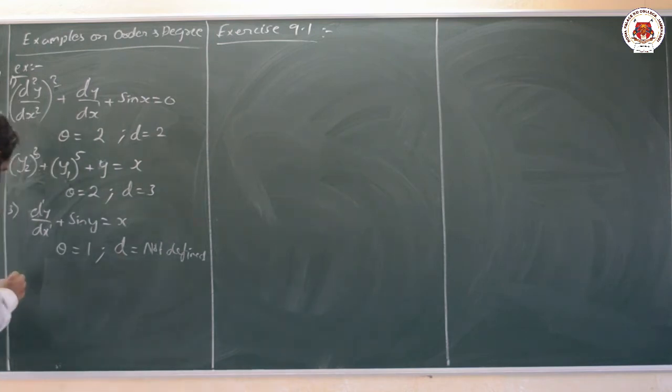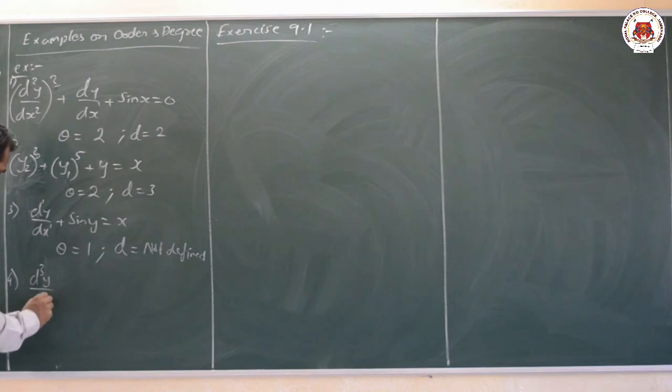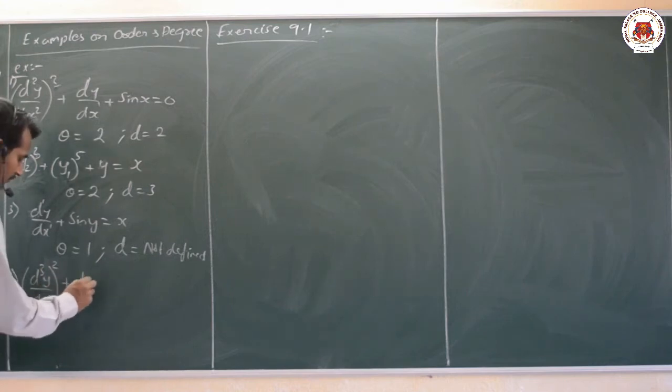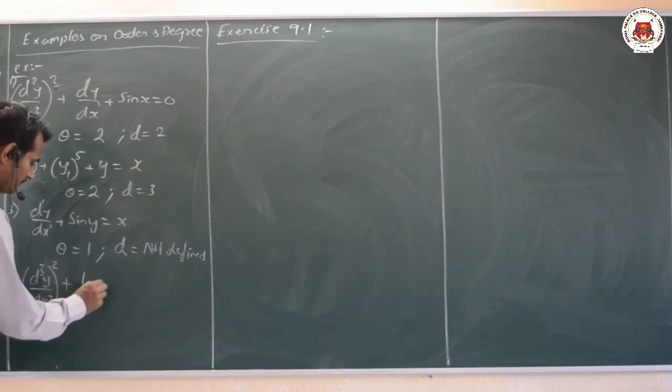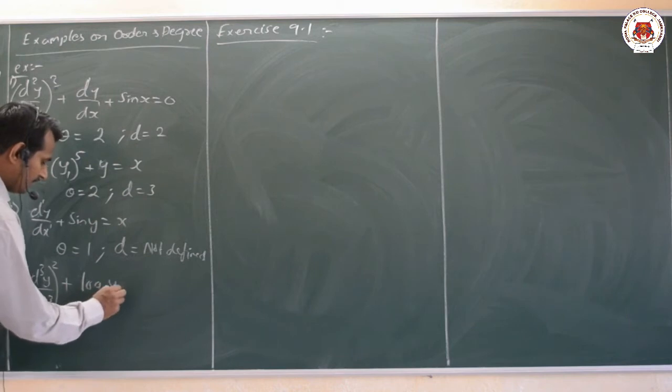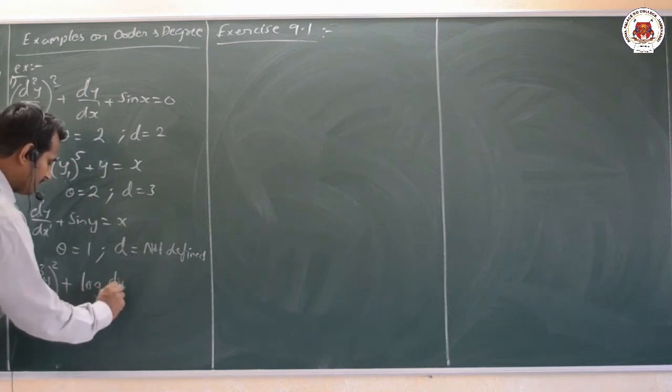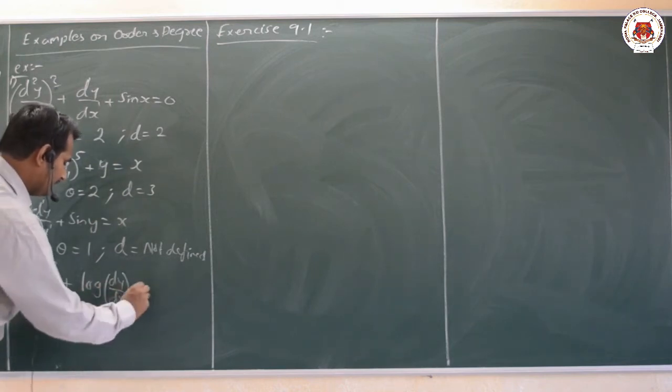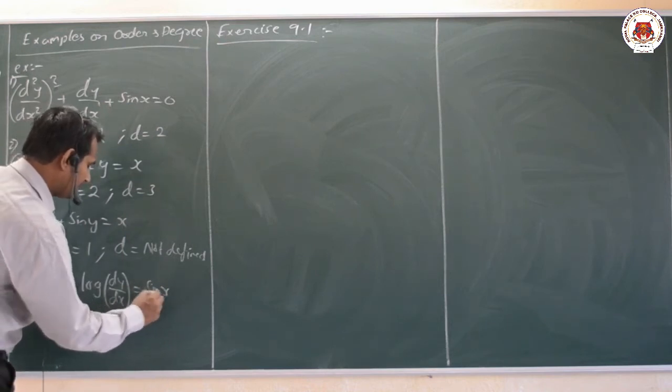Now similarly you can take the fourth one, that is nothing but here d cube y by dx cube, or y3 I can write, whole to the power of 2 here, plus log of y, that is dy by dx, equal to sin x I can write.